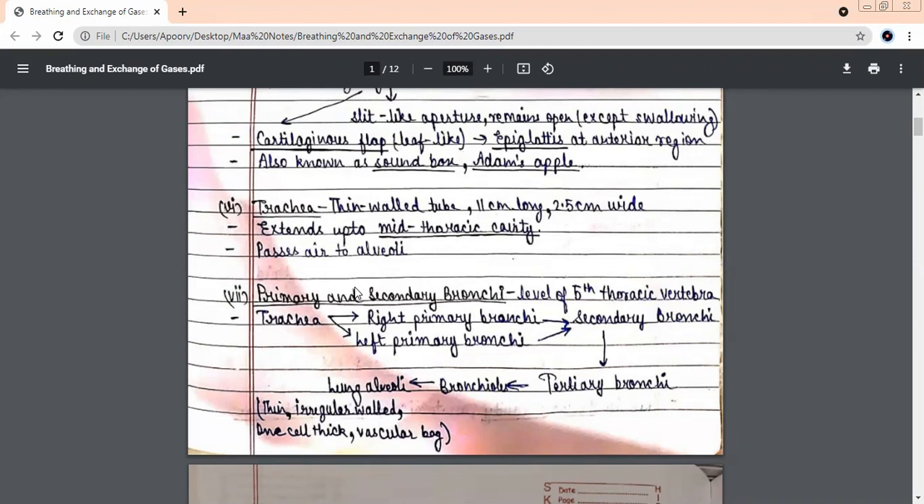The membrane which covers the alveoli is how many cell thick? One cell thick. Very thin. Why? So that easy exchange of gases can take place. The exchange of gases which takes place in the lungs actually takes place where? It takes place in the alveoli.